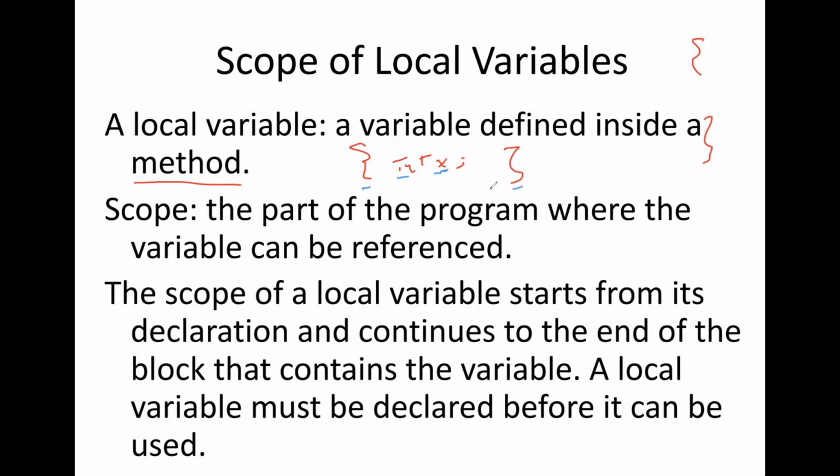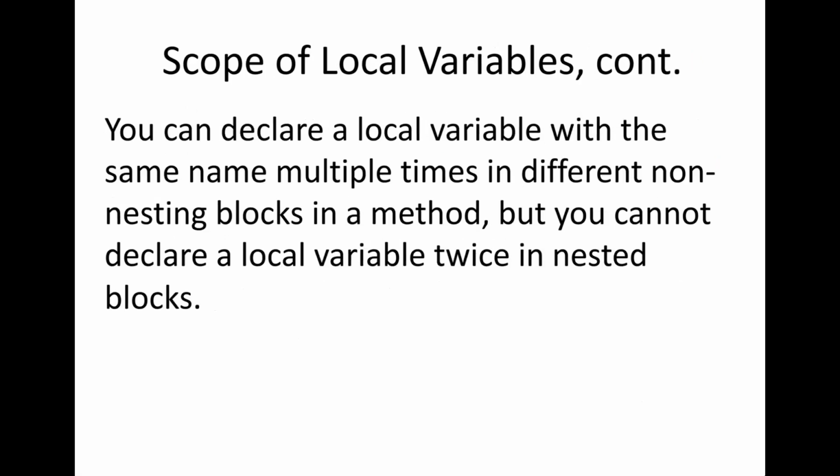Once the block of code is exited, the stack frame or activation frame for that method call or block is popped off of the call stack that we reviewed before, and the local variable is no longer accessible.